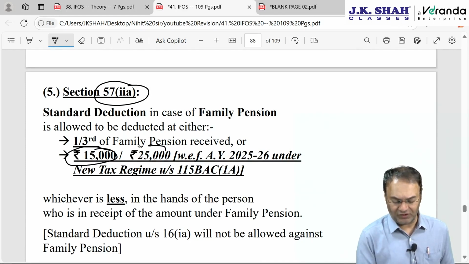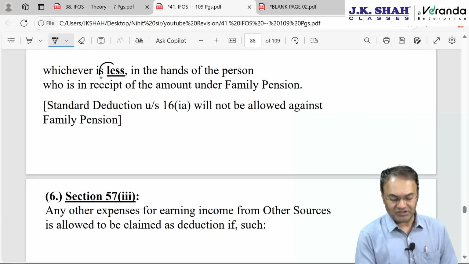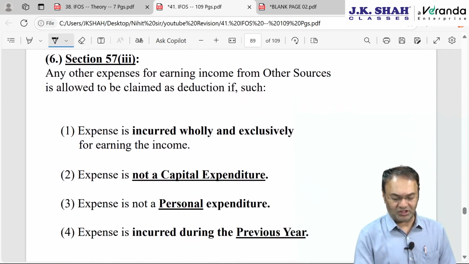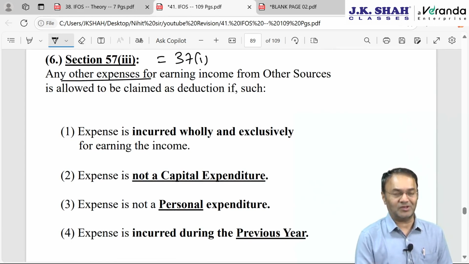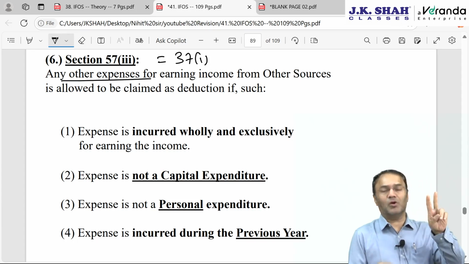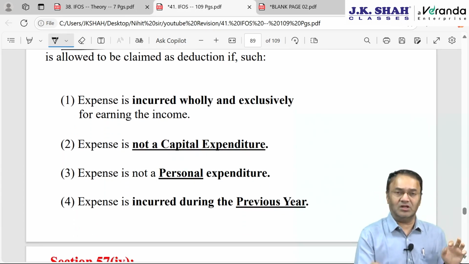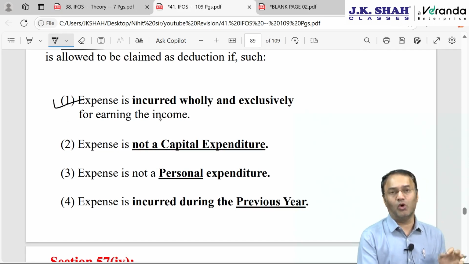Remember, instead of 15,000, the limit will be 25,000 if opting for the new scheme. Whichever is less is allowed. 57 clause 3, this is same as 37(1), generally allowable other expenses if 4 conditions are satisfied. In 37(1), there were 5 conditions. Here there are 4 conditions. 2 positive, 2 negative. Number 1, which is a positive condition: the expenditure should have been incurred wholly and exclusively for earning income.